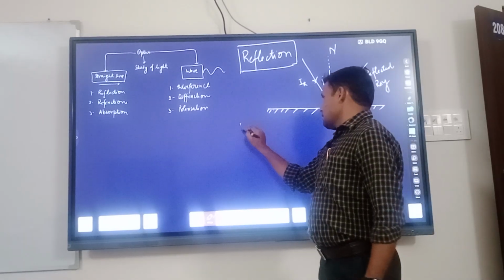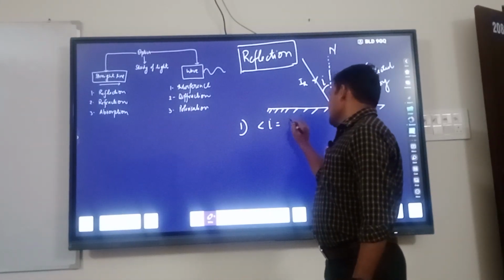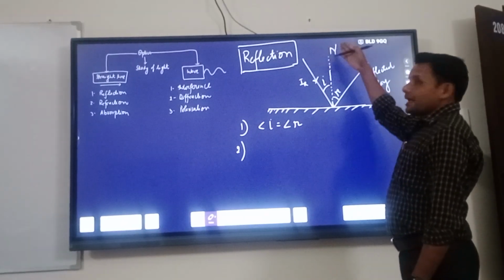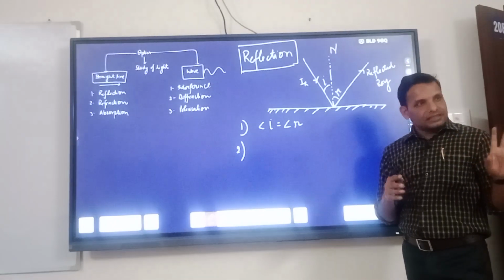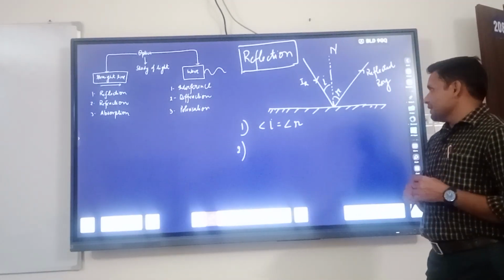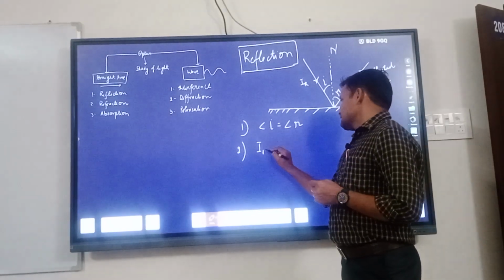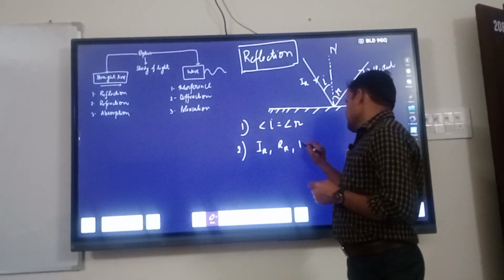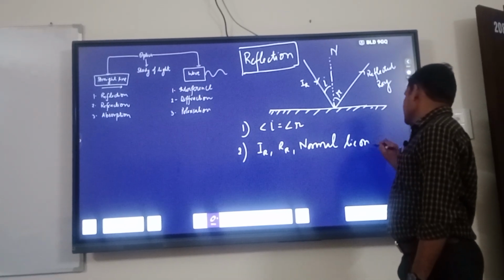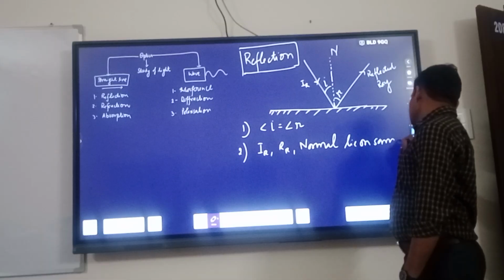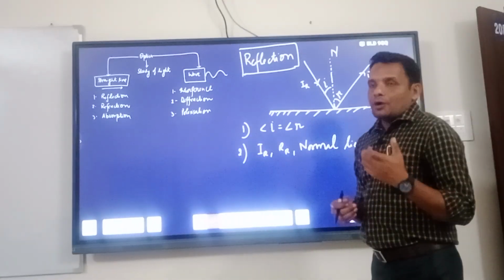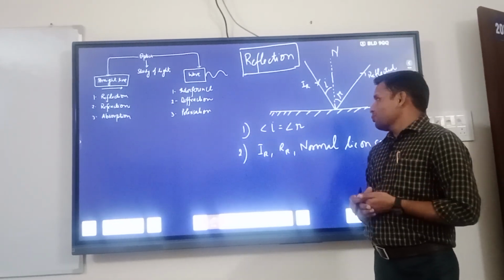If we talk about the laws of reflection: first law, angle I is equal to angle R. Second law, the incident ray, normal and reflected ray lie on the same plane. So we can simply write: incident ray, reflected ray and normal lie on the same plane. So reflection basically means bouncing back of light in the same medium. Same medium is important here.